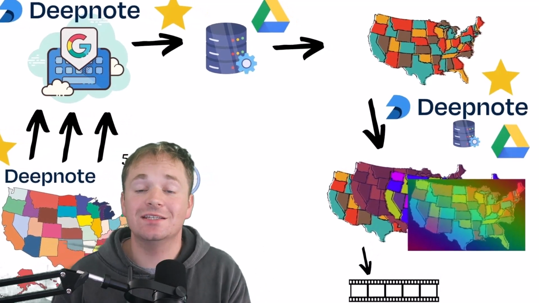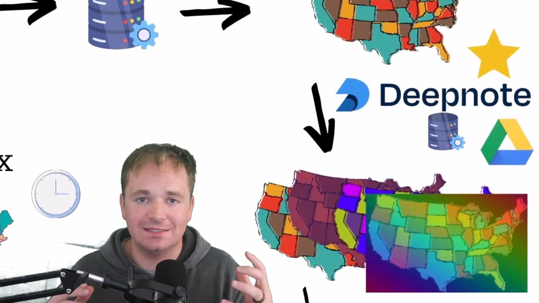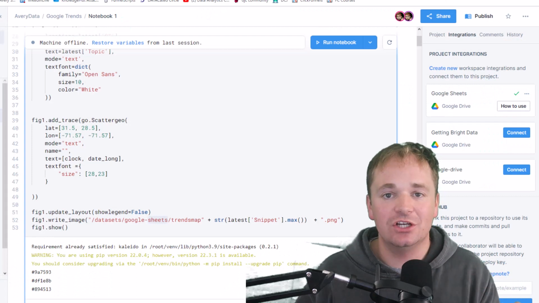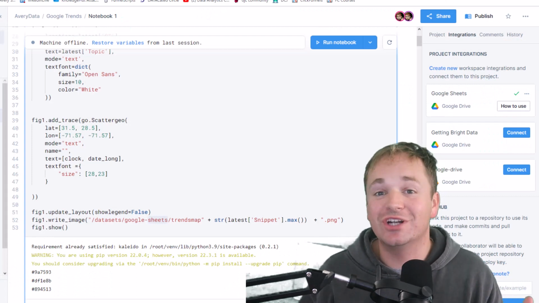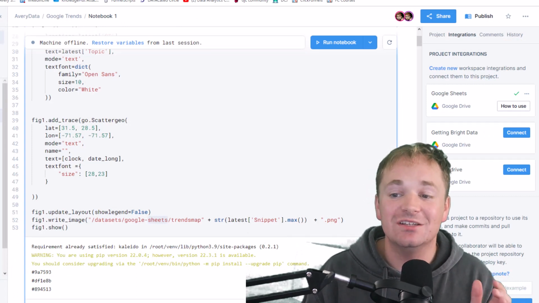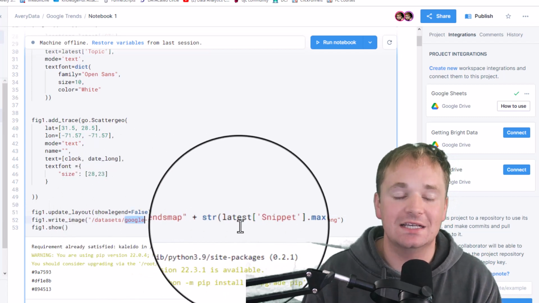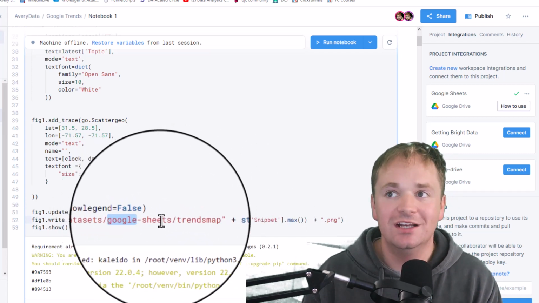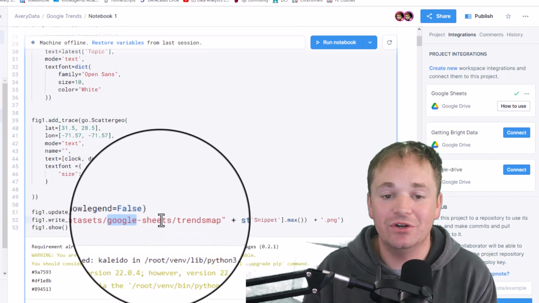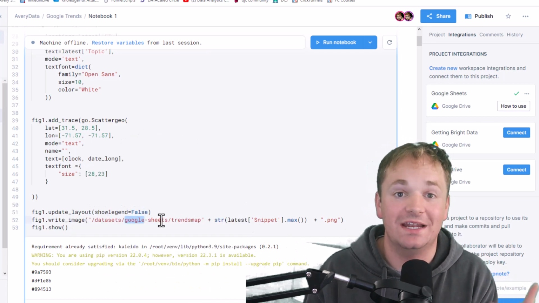But we still need somewhere to save these images that we're generating inside of Deepnote. And once again, the integrations come to the rescue because I'm just going to use Google Drive again. So every time that I make one of these maps or graphs, I save it straight inside of my Google Drive, and I'm able to access all of the images straight from there. So you can see how useful Deepnote is, and it's solving all 3 of my problems that I had with this initially. So let's go ahead and check out the final product.